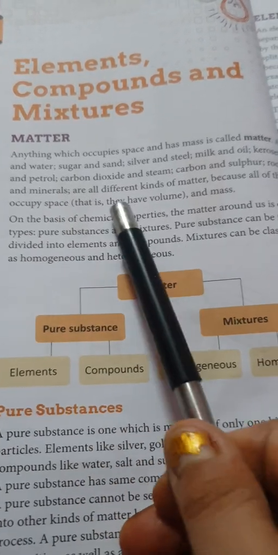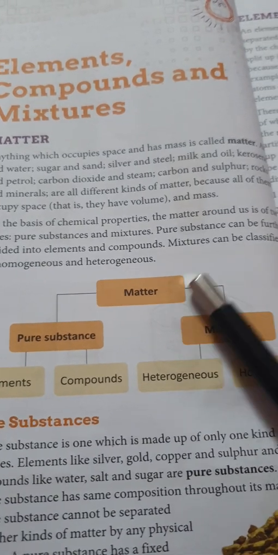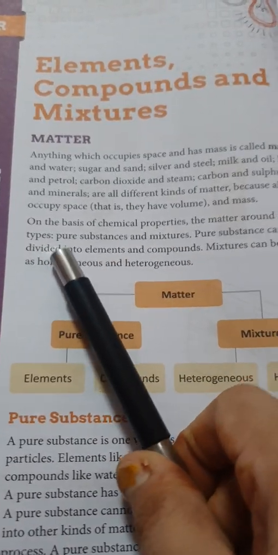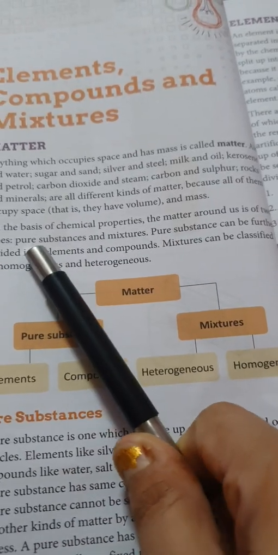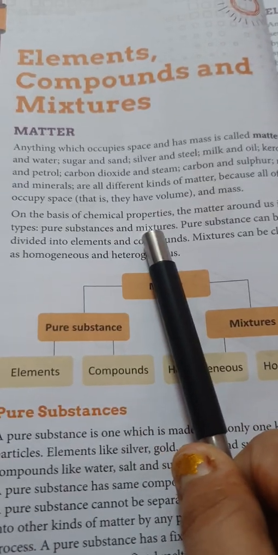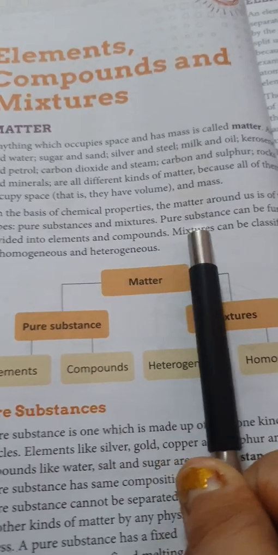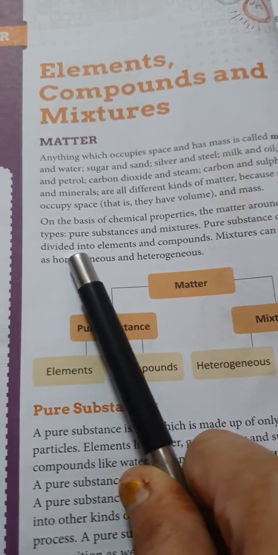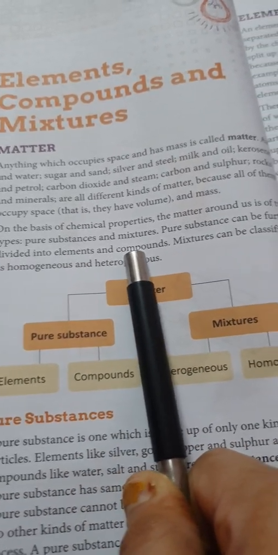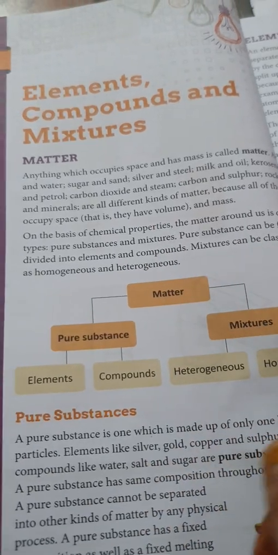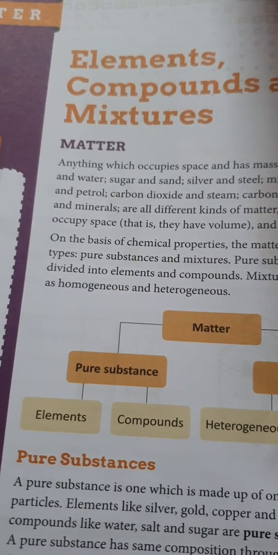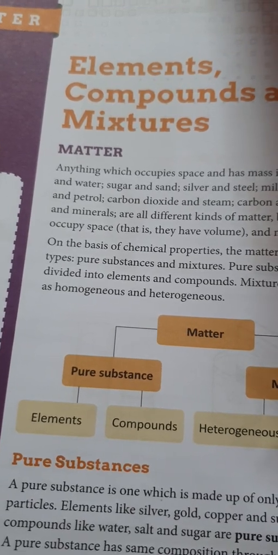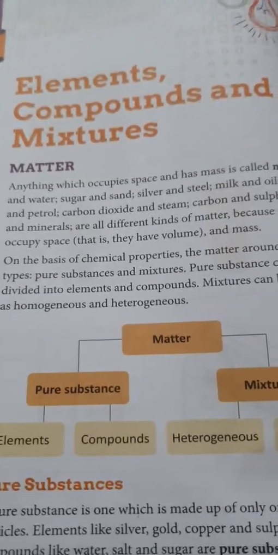Now on the basis of chemical properties, the matter around us is of 2 types. First is your pure substance and the second one is your mixture. Pure substance can be further divided into elements and compounds, and mixtures can be classified as homogeneous and heterogeneous. Now over here we are going to read more about matter.